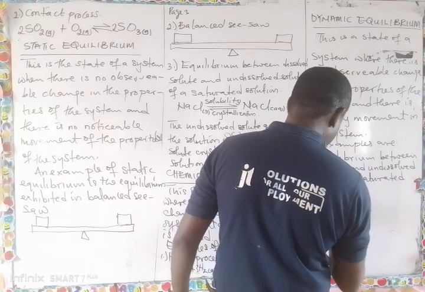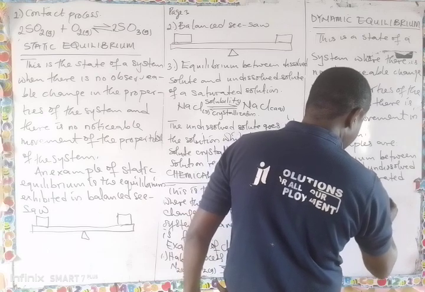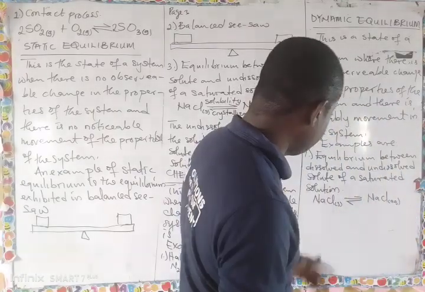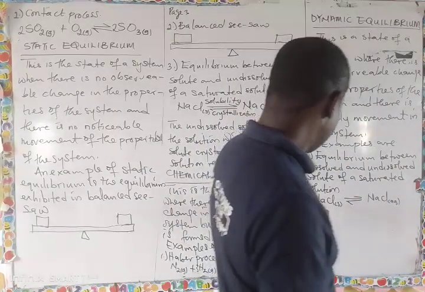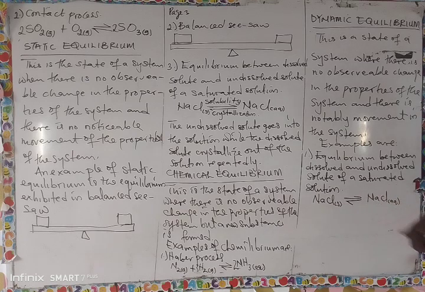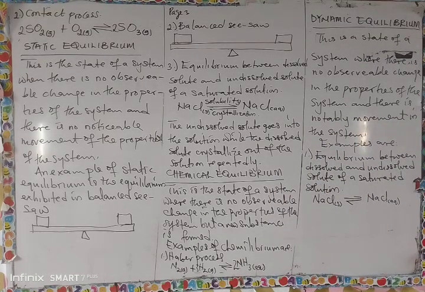So we have said it the other time, NaCl solid forms NaCl aqueous. So in this place, there is movement because the sodium chloride solid moves to dissolve inside the solution, while the dissolved solute crystallizes out. So there is movement between the dissolved and the undissolved. That makes it the dynamic equilibrium. There is movement. So that is dynamic equilibrium.